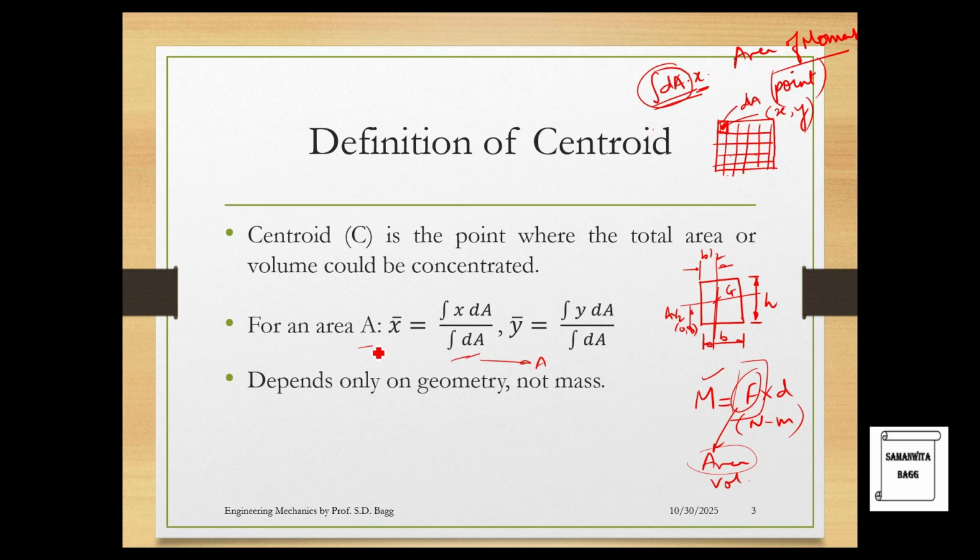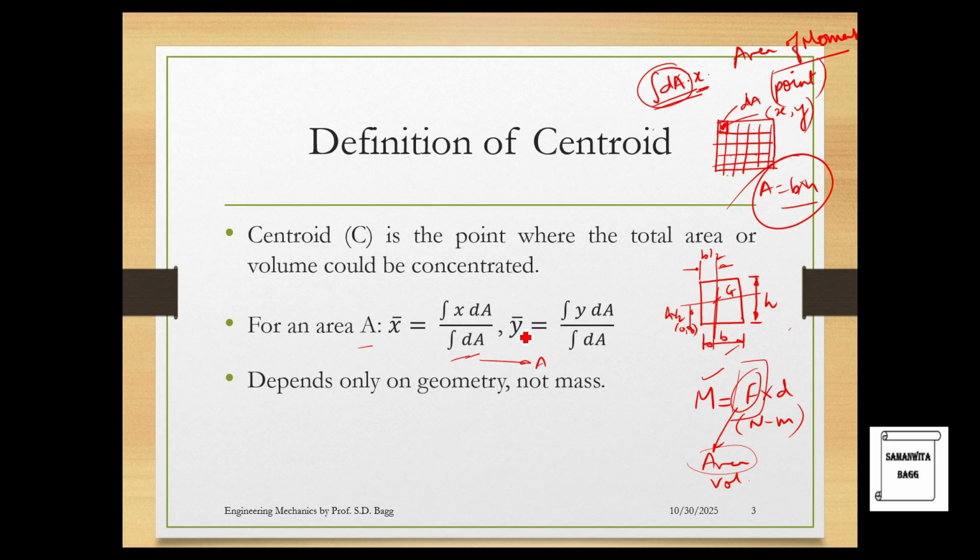And integration of dA, as I told you, is going to be the addition of all these small areas, and that is nothing but the total area A. If you want to understand what is A, it is B into H, because it's a rectangle. A rectangle has area calculated by the multiplication of the two sides. So we have B and H. That makes it the area.